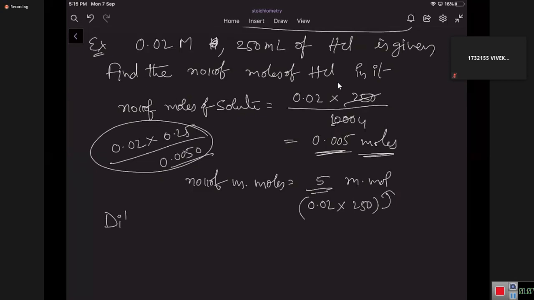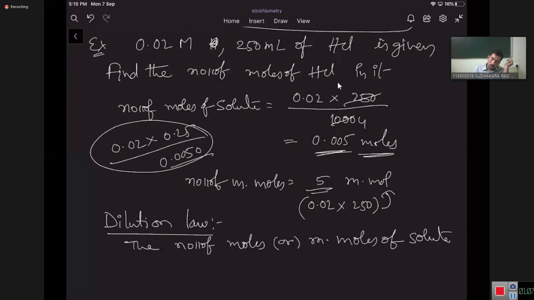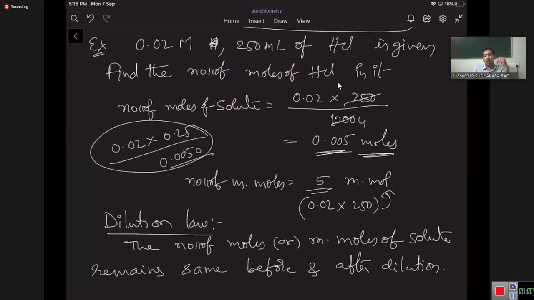Therefore, now dilution law. The number of moles or millimoles of solute remains the same before and after dilution.